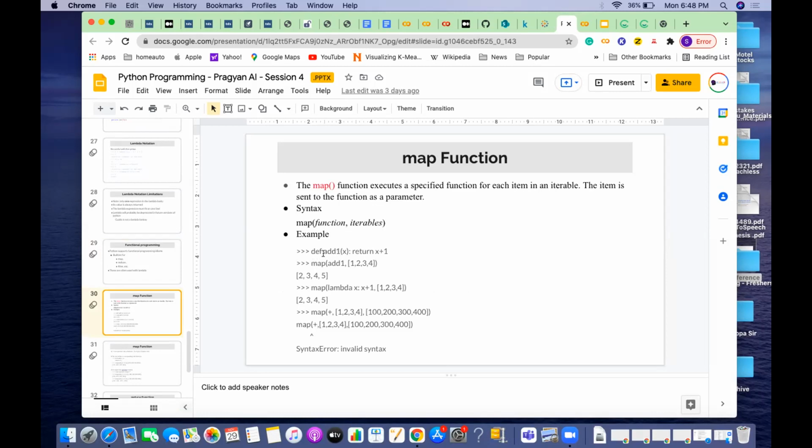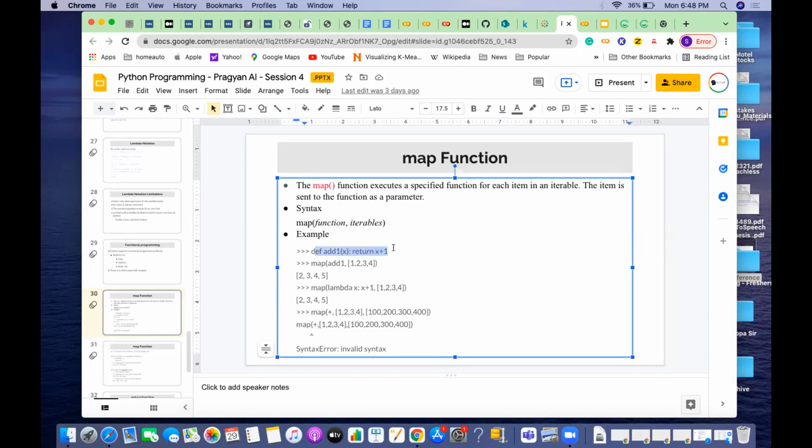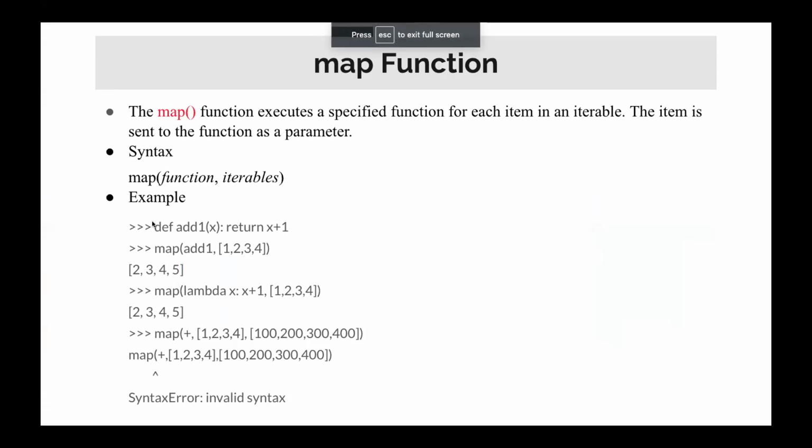If you see this example, def add is a pure function definition. What I'm trying to do is define an add function which will take one argument, add 1 to x, and return the value. So this is the add function. Now what exactly is the map function?